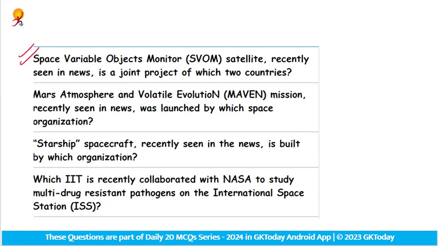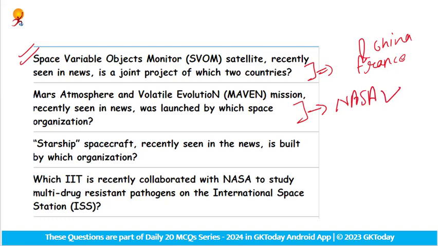The first one is: the Space Variable Objects Monitor satellite SVOM, recently seen in the news, is a joint project of which two countries? The two countries are France and China. The answer is France and China. Next one: the Mars Atmospheric and Volatile Evolution mission, recently seen in the news, was launched by which space organization? So NASA. The answer is NASA. It is launched by NASA.